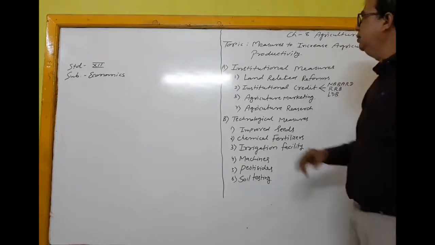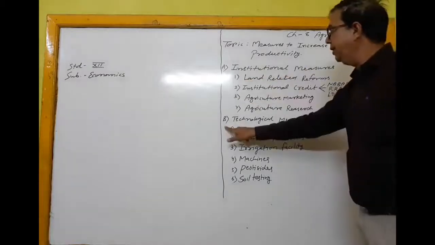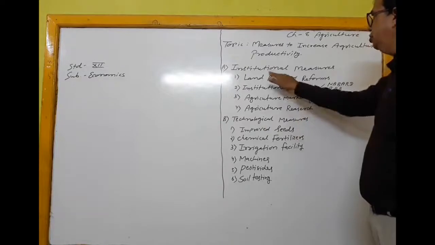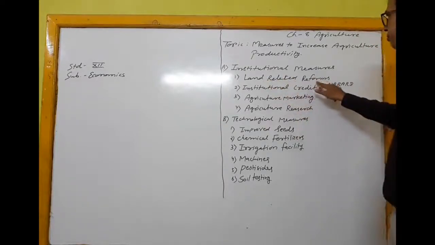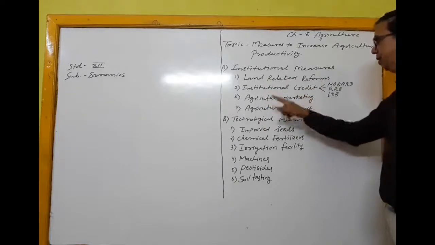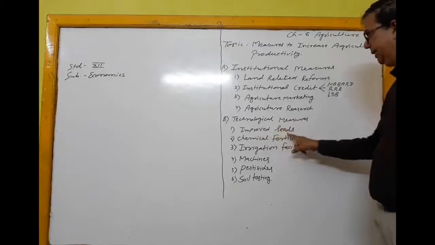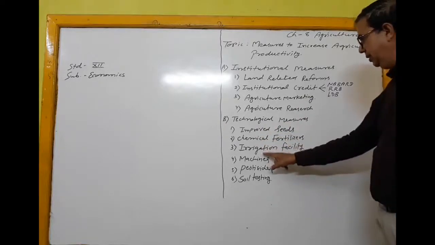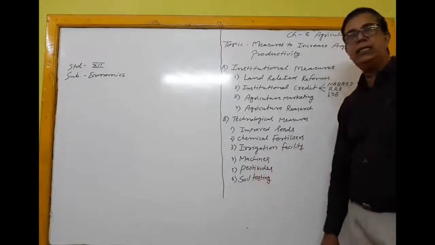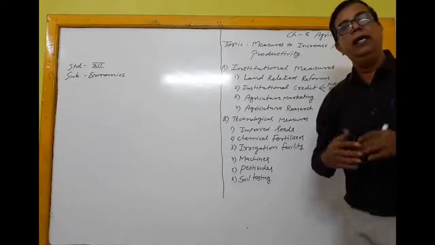So friends, our topic: measures to increase agriculture productivity. Two things, institutional measures and technological measures. In institutional: land related reforms, institutional credit, agriculture marketing, agriculture research. And in technological measures: improved seeds, chemical fertilizers, irrigation facilities, machines, pesticides, and soil testing. And by using all these, we can increase the production in agriculture.